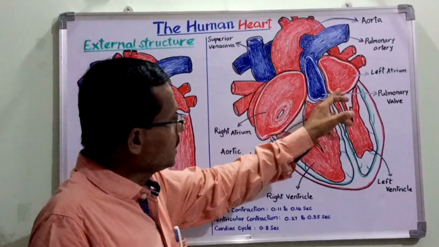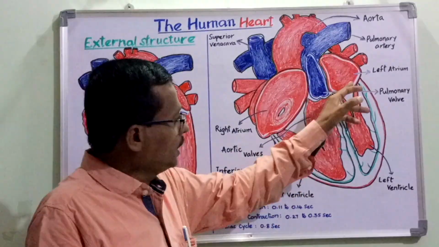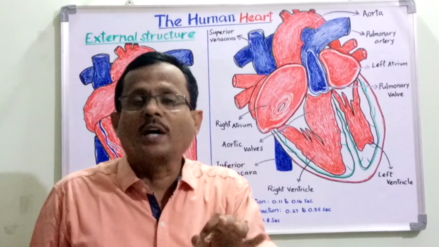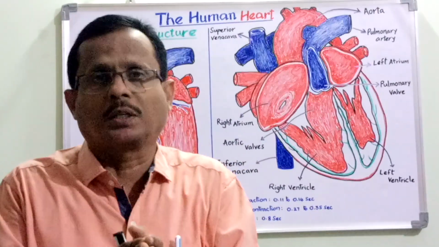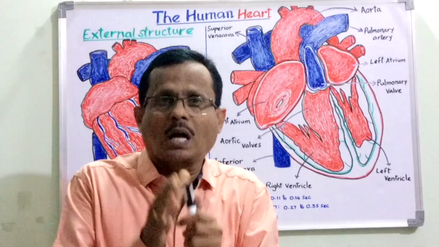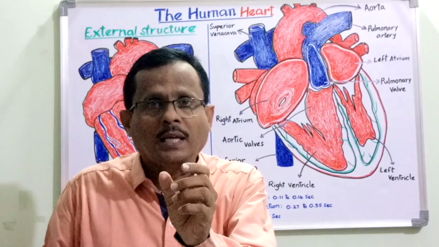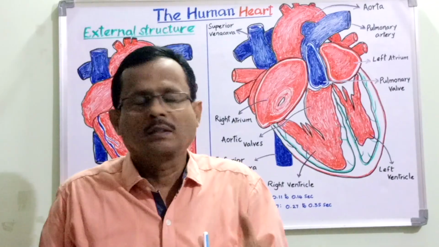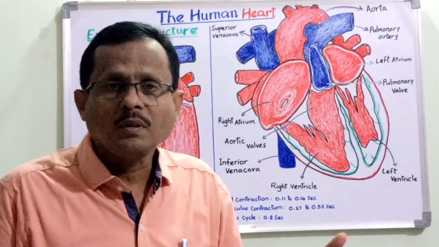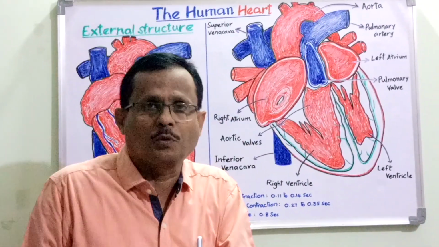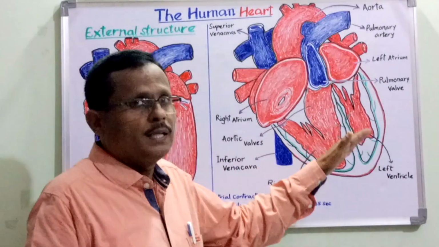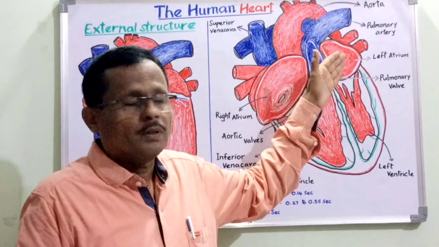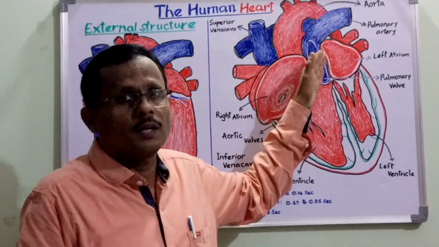Then towards the left, on the left auriculoventricular septum, we find the left auriculoventricular aperture. The left auriculoventricular aperture is guarded by a bicuspid valve, otherwise called the mitral valve. So the mitral valve or the bicuspid valve prevents the backflow of blood, the oxygenated blood, back into the atrium, the left atrium. Thereby it prevents the bursting of the heart.